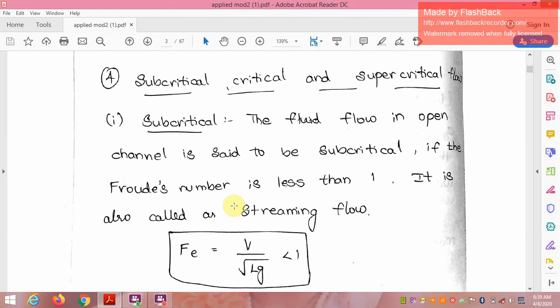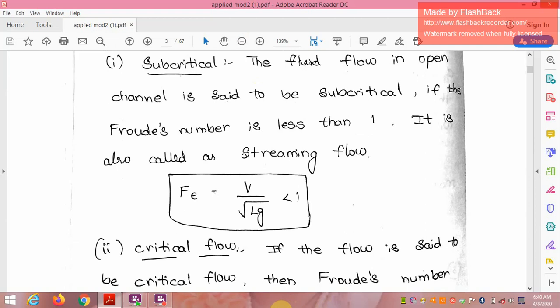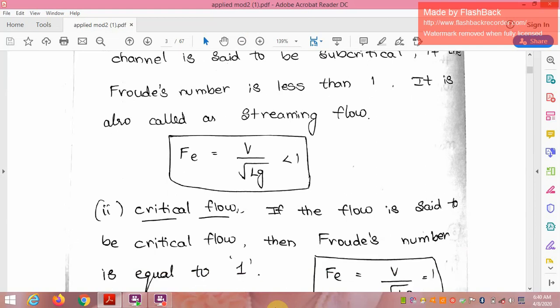Subcritical flow and supercritical flow. The flow in an open channel is said to be subcritical if the Froude number is less than 1. It is also called streaming flow. Therefore, subcritical flow: Fe = V/√(gD) less than 1.